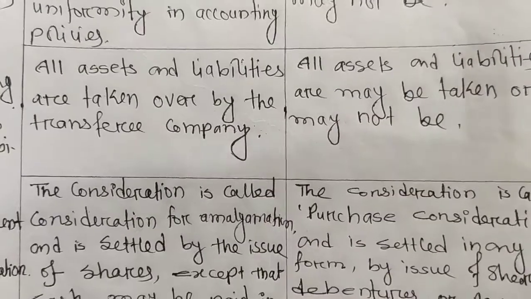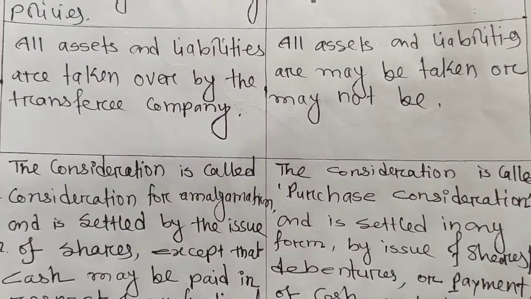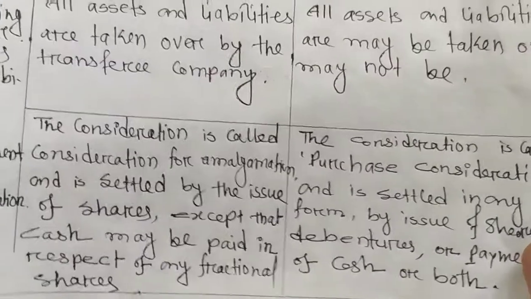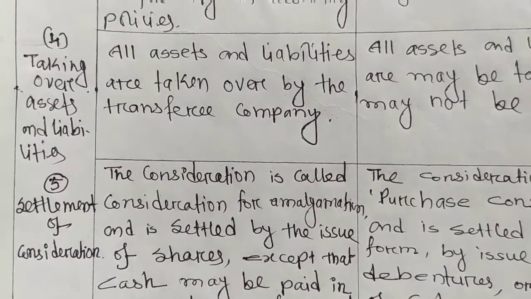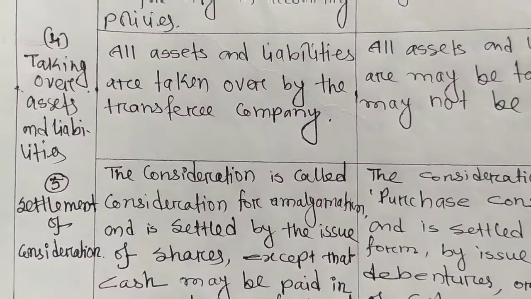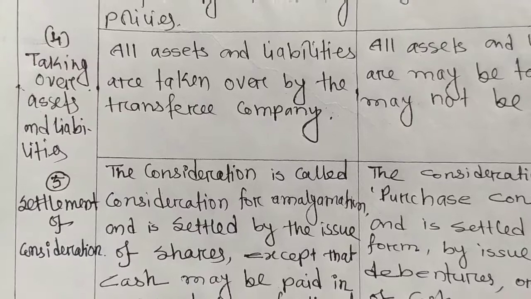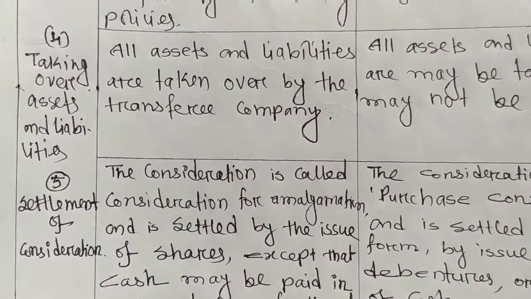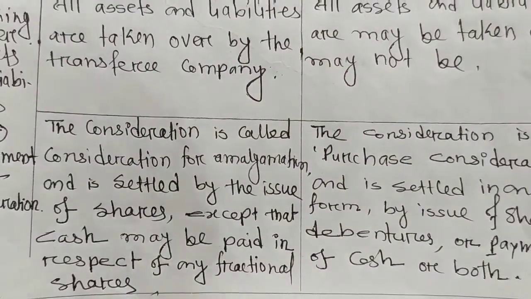Look, the last basis of difference between amalgamation in the nature of merger and amalgamation in the nature of purchase: mode of settlement or consideration. After amalgamation, the transferee company has to pay some consideration. They have to settle it. So how do they pay the consideration and how do they settle it? Now, look, in amalgamation in the nature of merger, the consideration is called what?